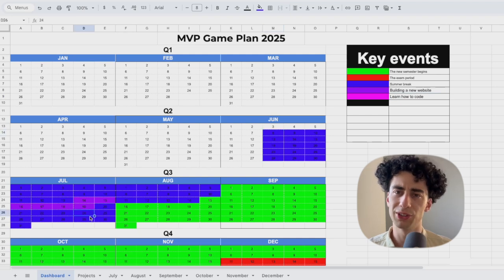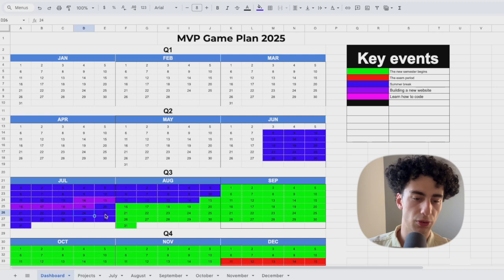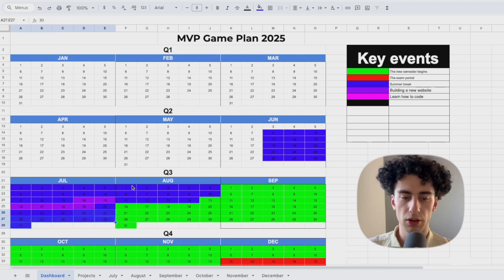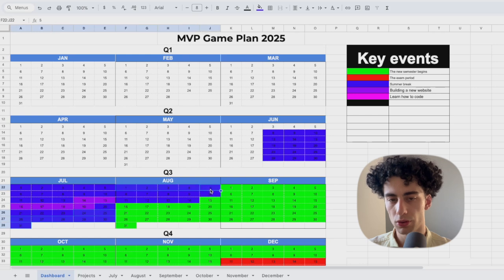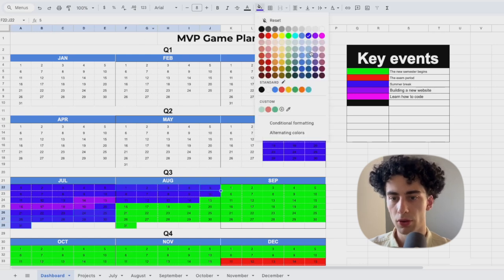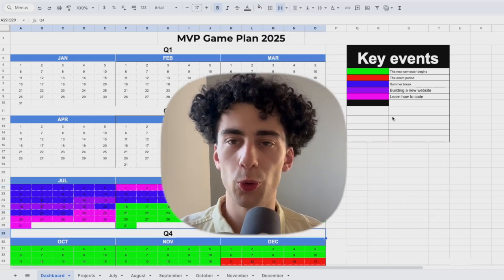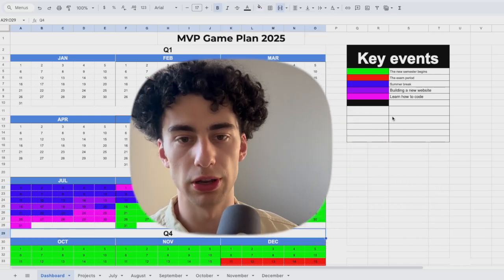It's probably going to take a lot longer than a week, but in theory you can take this right here and color it with purple. Choose purple. Boom.